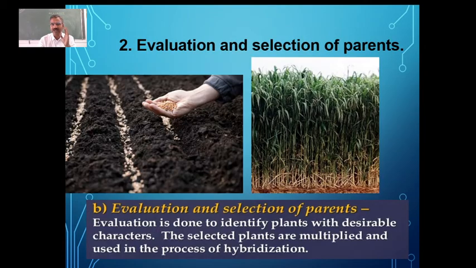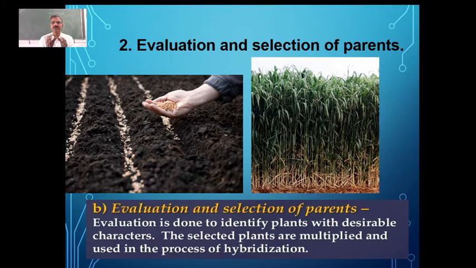Once we collect the variability, in the first step we document all the traits possessed by the particular variety of that plant. Then we have to find out whether they possess those traits or not. This is what we call evaluation. And depending on our requirement, what is it that we require?